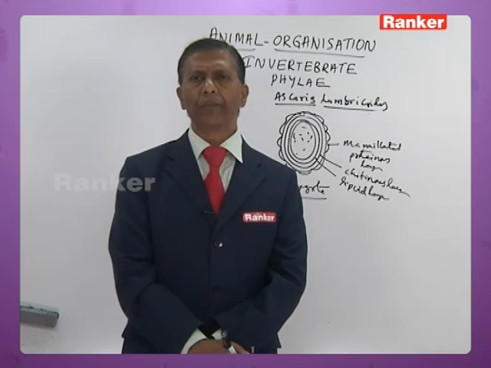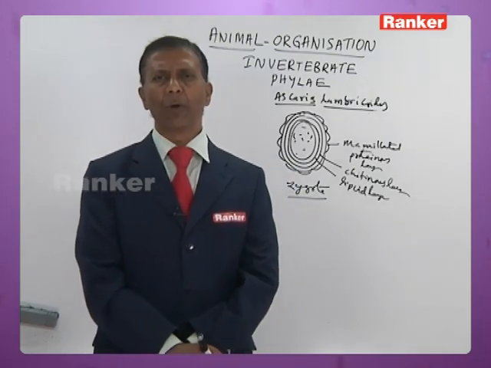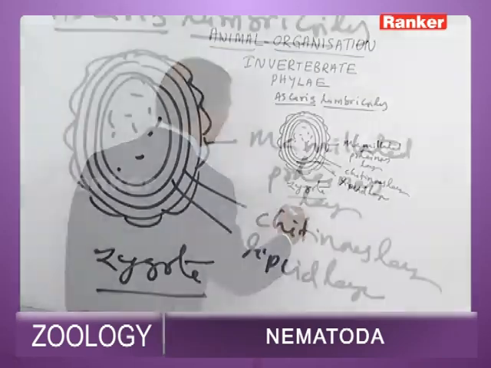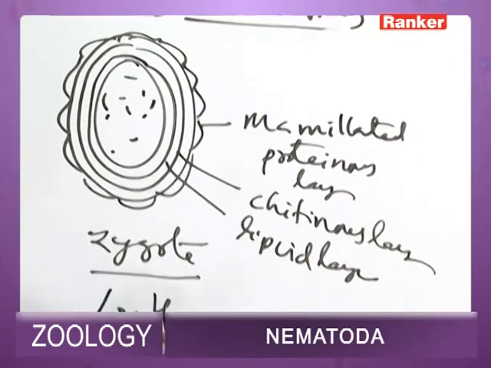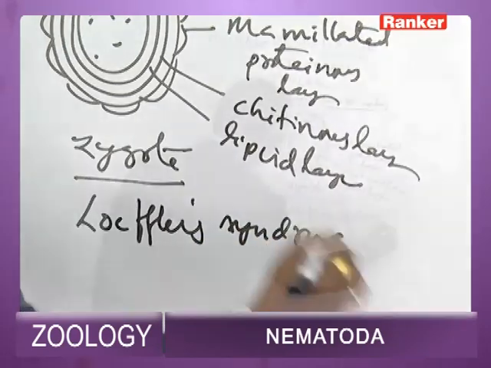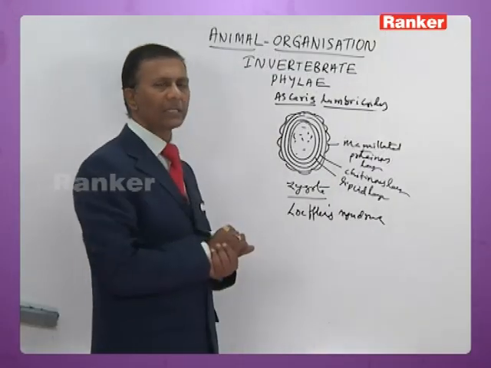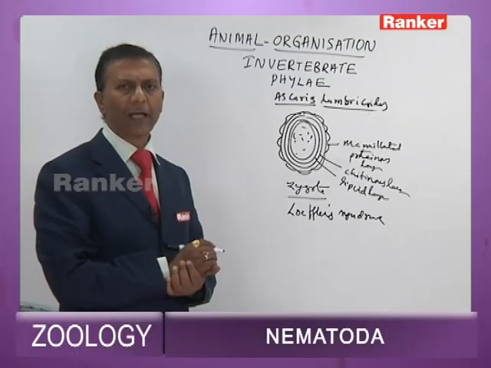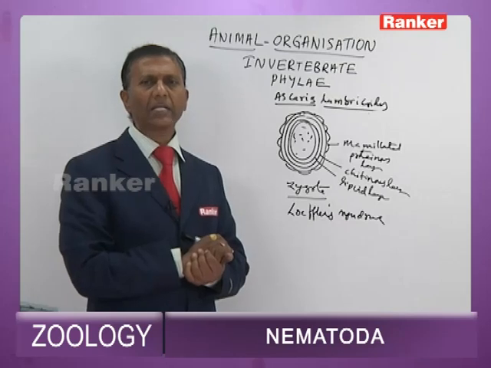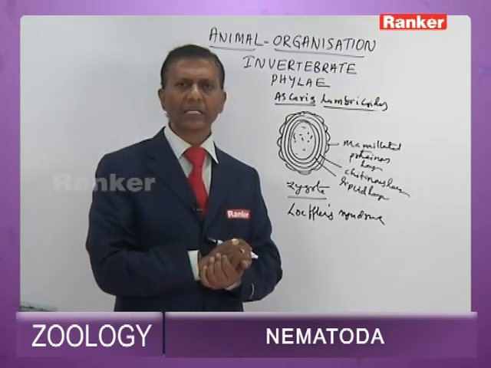The larvae cause lung pneumonia, which is also called Loeffler syndrome. The pneumonia caused by the rhabditiform larvae of Ascaris is called Loeffler syndrome, while the adults cause ascariasis.